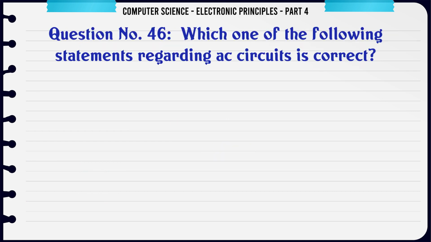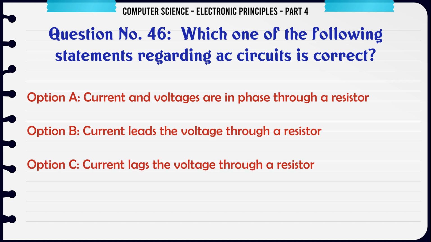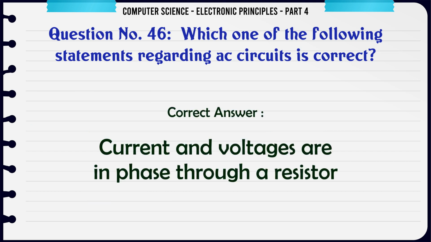Which one of the following statements regarding AC circuits is correct? A. Current and voltages are in phase through a resistor. B. Current leads the voltage through a resistor. C. Current lags the voltage through a resistor. D. All of the above. The correct answer is current and voltages are in phase through a resistor.